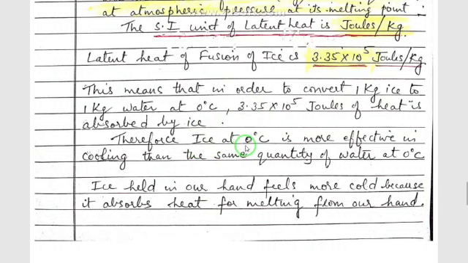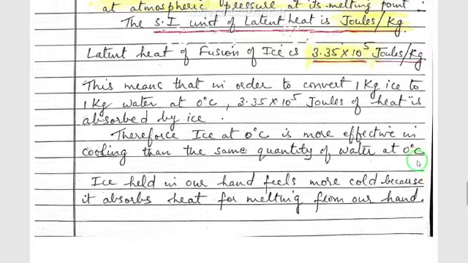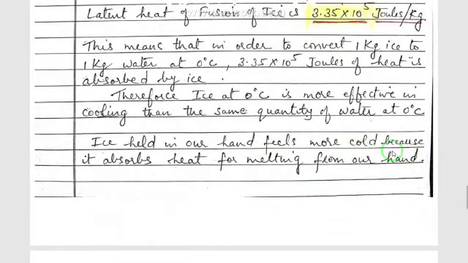Therefore, ice at 0 degrees Celsius is more effective in cooling than the same quantity of water at 0 degrees Celsius. Ice held in a hand feels more cold because it absorbs this much heat for melting from our hand.